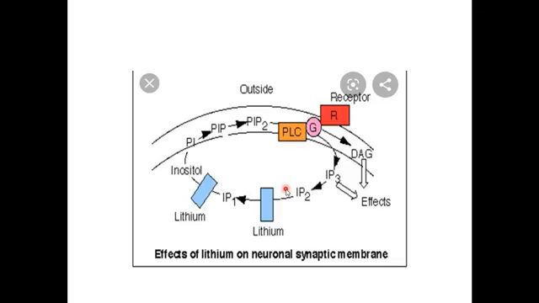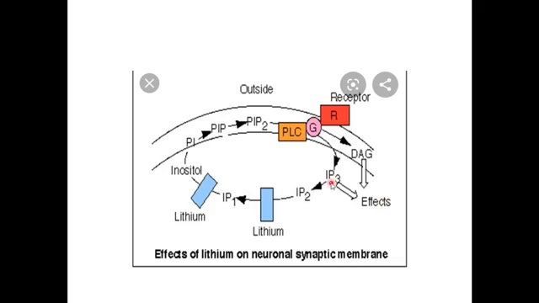So what is lithium doing here? Let's see this diagram. This is phospholipase C. PIP2 is converted by phospholipase C to IP3 and DAG. The DAG will cause increased protein kinase and IP3 will cause increased calcium, leading to the effects. So after the effects, what will happen? IP3 will be hydrolyzed to IP2, then IP2 will be hydrolyzed to IP1.